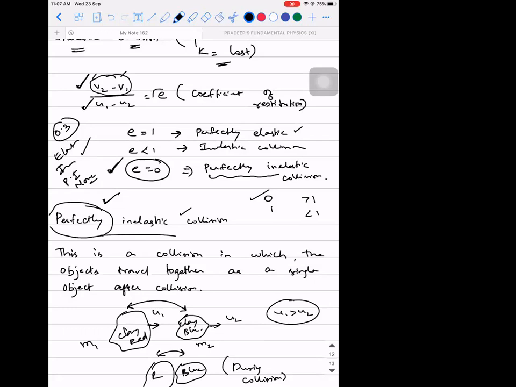So e being less than 1 is also telling us something about efficiency. If e has to be greater than 1, then after collision the system should have gained energy, which is not possible. I'm answering this completely theoretically. In this whole world, there is no possibility where the efficiency can be greater than 100. Attaining 100 itself is an ideal situation. That's why this does not work. Only these three scenarios are possible.